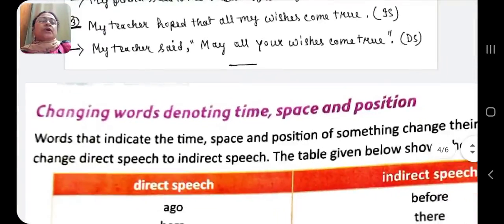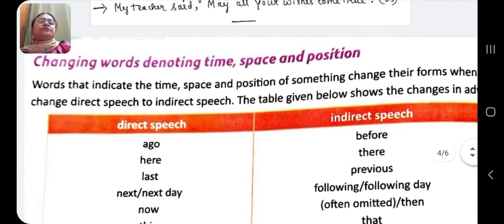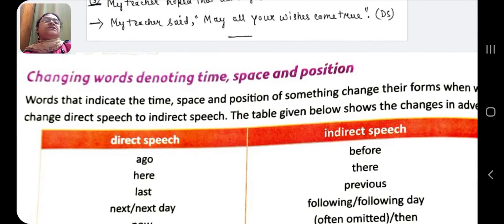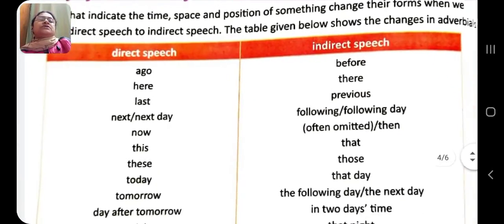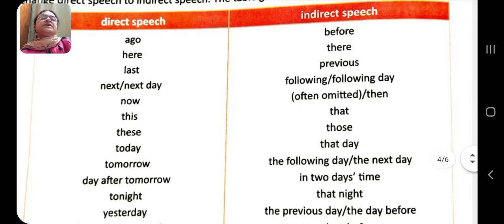Now from your book I have added a few things here. See, changing words denoting time, space and position. These words, while converting to indirect speech, will change, and here is the table. See, ago will change to before, here to there, last to previous, next to next day or following day, now to then.